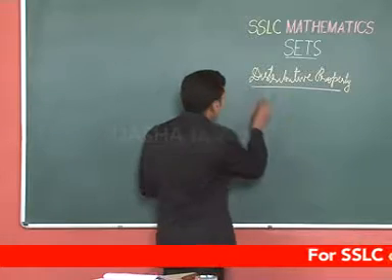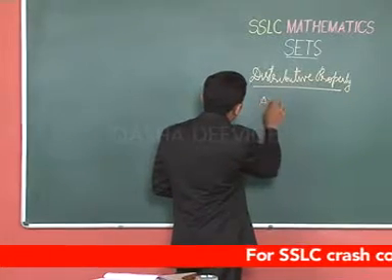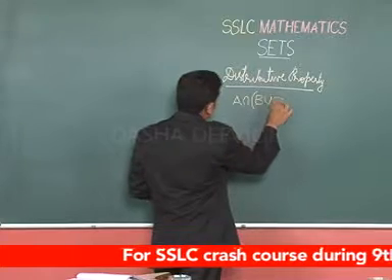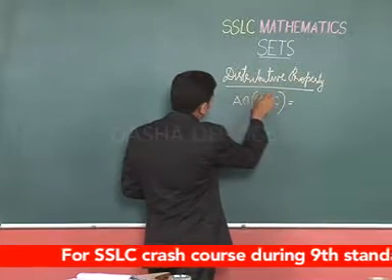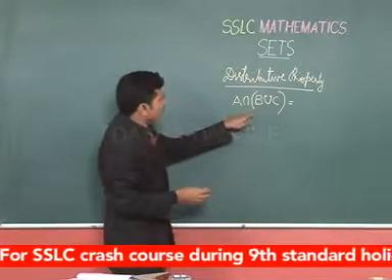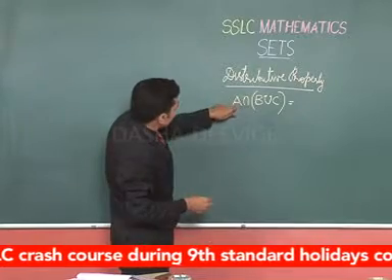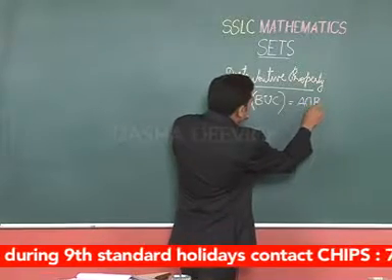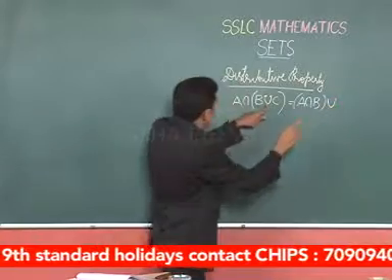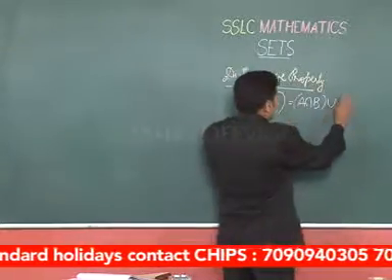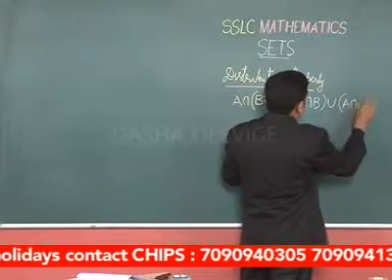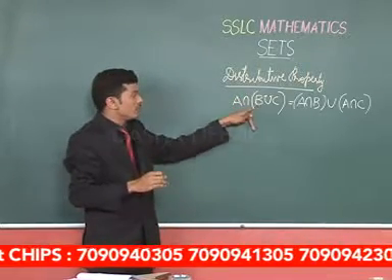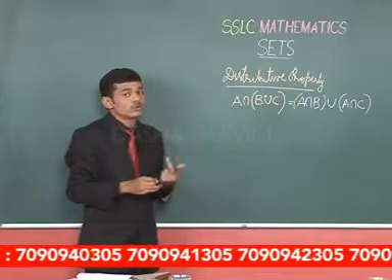That means that when we have three sets A, B, C, A intersection B union C is equal to A intersection B union A intersection C. It means that we can distribute A with B and also A with C. There is no change.